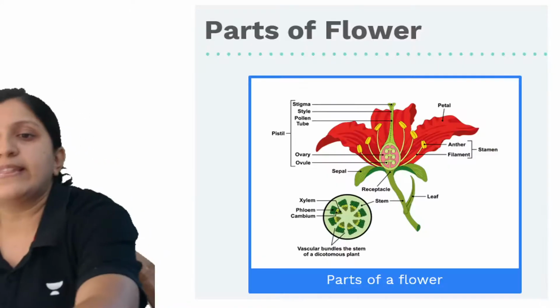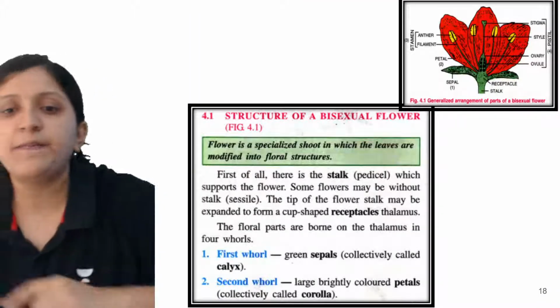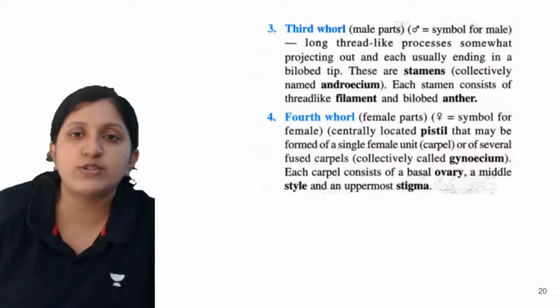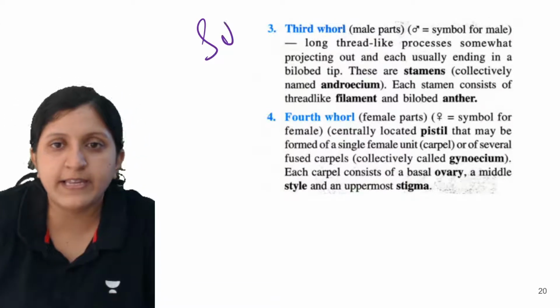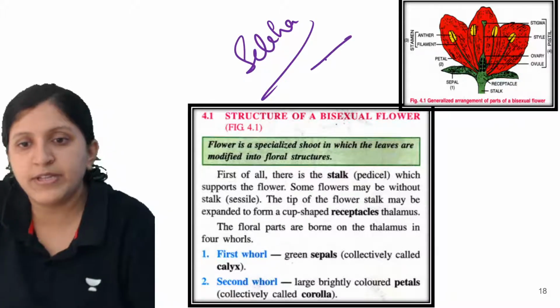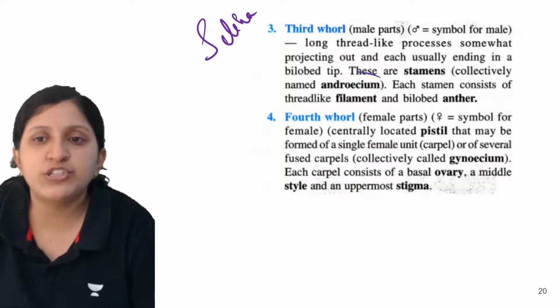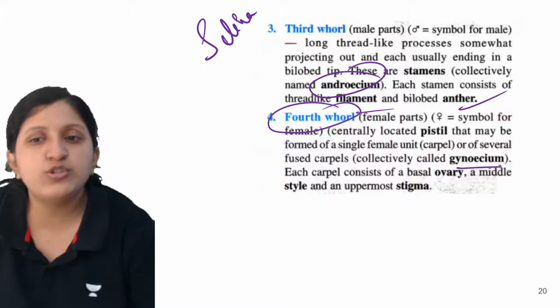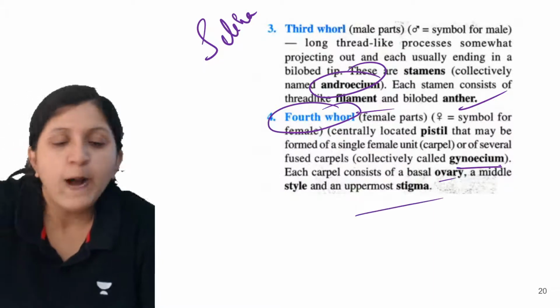Let's have a look at the other parts. These are the parts of the flower. We discussed the outermost whorl, which collectively is the calyx, then the first whorl, second whorl, and third whorl. This is all taken from Selena. You can refer to the Selena textbook and look at the different parts they have given. The third whorl is the androecium, which consists of anther and filament, and the fourth whorl is the gynoecium, which consists of stigma, style and ovary.